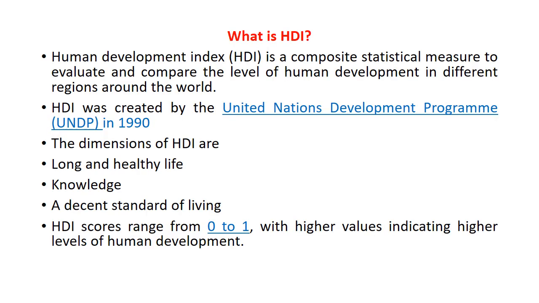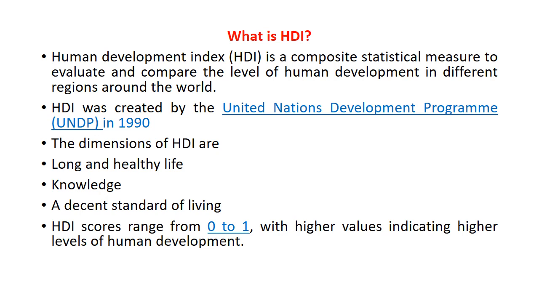As everyone knows, the HDI, Human Development Index, was created in the year 1990 by the UNO, and the main agenda for the Human Development Index ranking is to look after the various aspects of life. It looks at how the people in a country live, based on their lifestyle, their knowledge, standard of living, and healthy life, meaning life expectancy. This all depends upon the various aspects of the particular country and how the people reside.